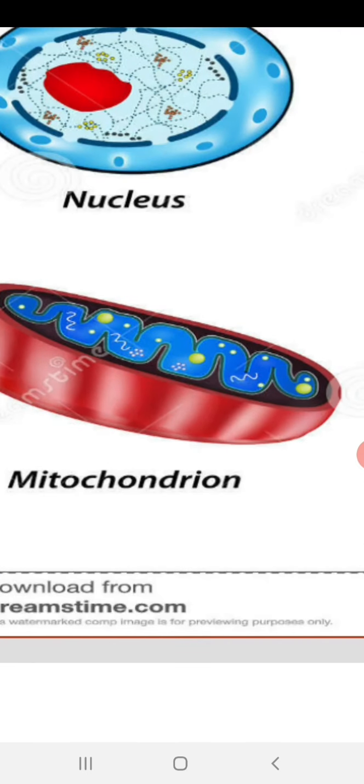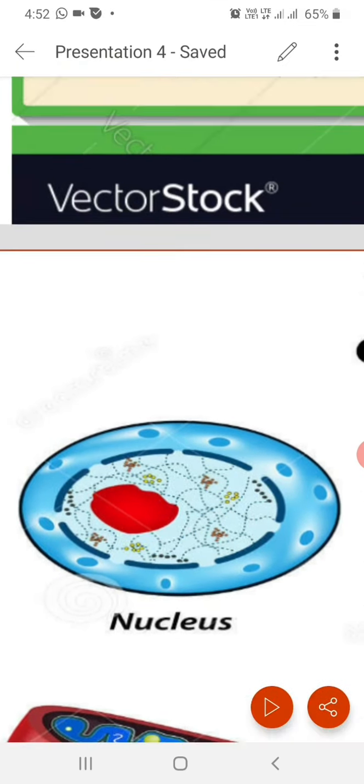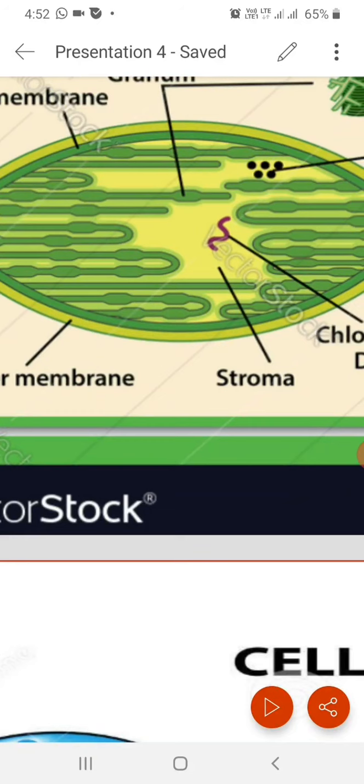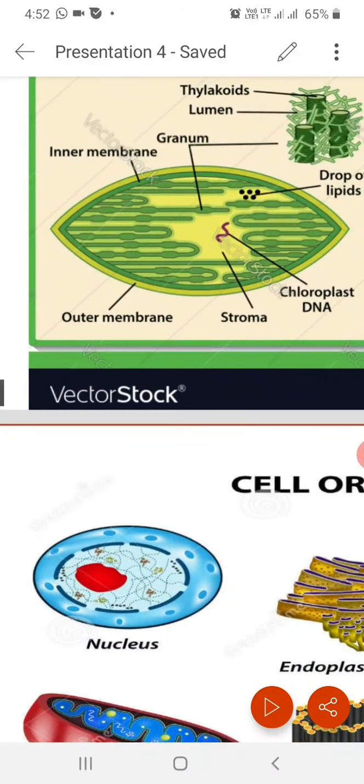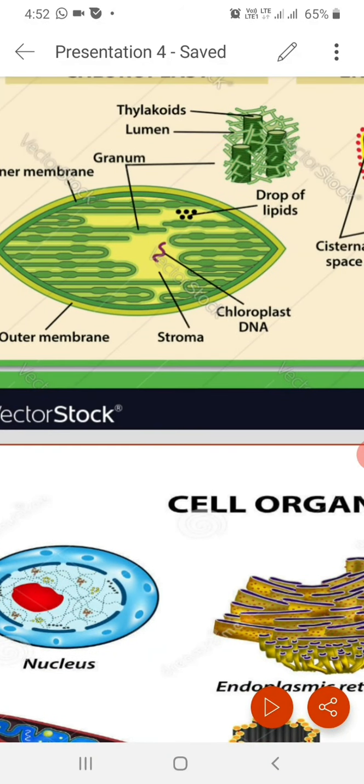So it has a mitochondrial genome. Similarly, in case of plants, one more organelle that is specific to plant cells is plastids. So chloroplast also has a specific function, that is photosynthesis.